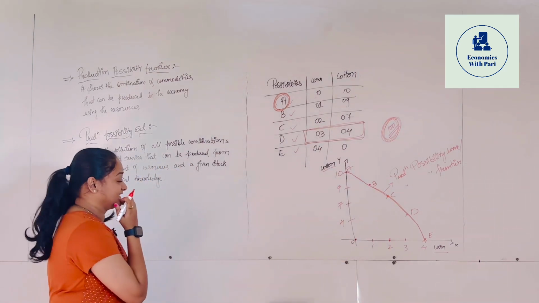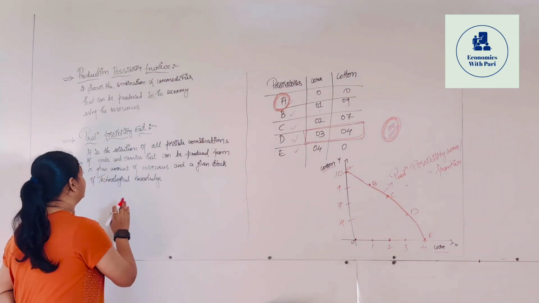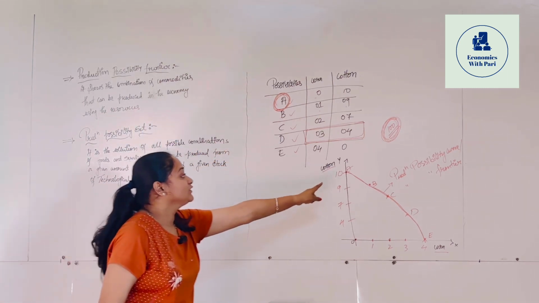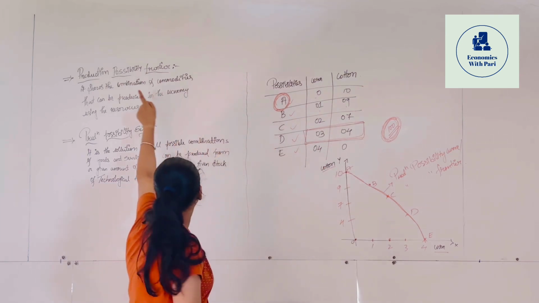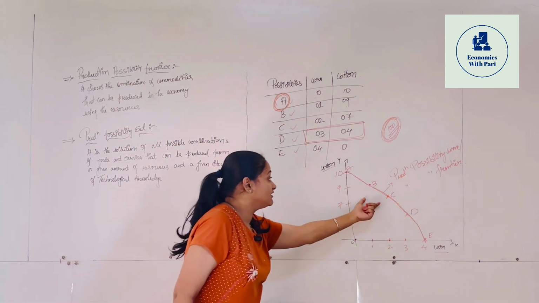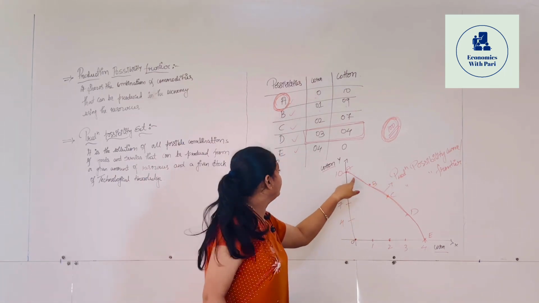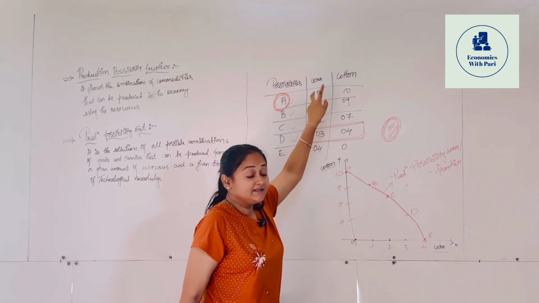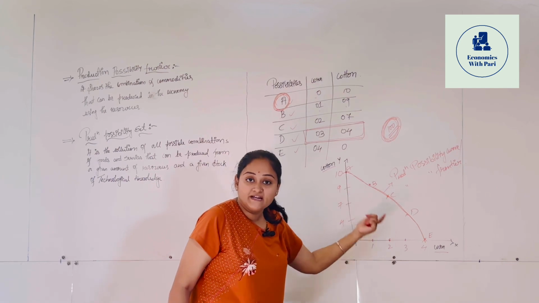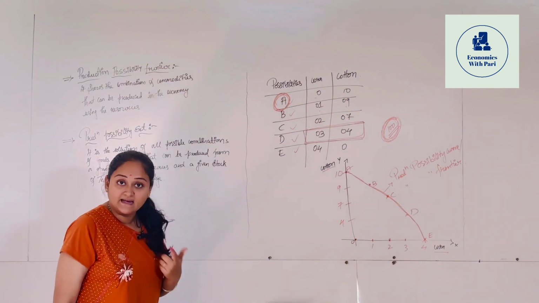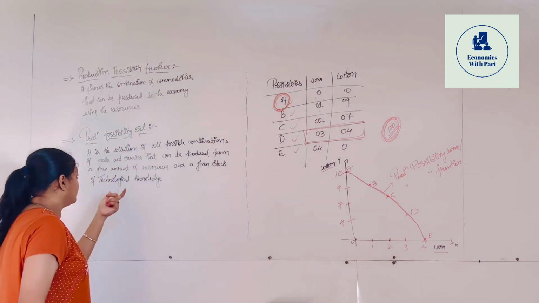What we discussed till now is the production possibility frontier. It is nothing but it is going to show the possibilities. Okay, it shows a combination of commodities. मतलब A में देखो ये दोनों की combination है, right? So it is going to show the combination of commodities that can be produced using the given resources in an economy. Then what is production possibility set?